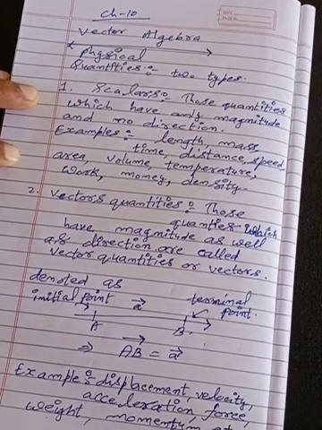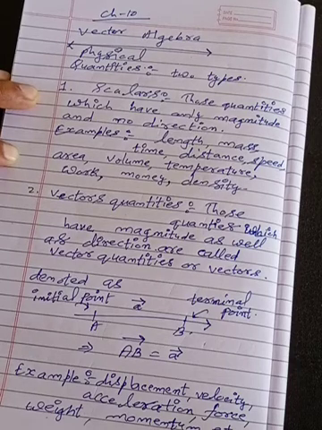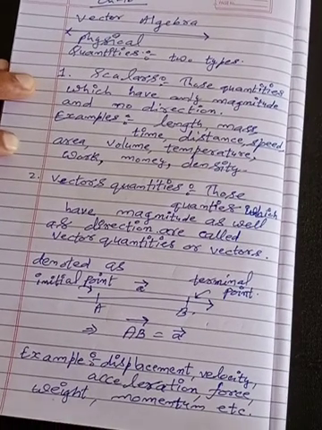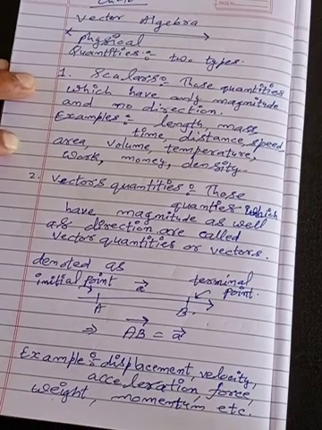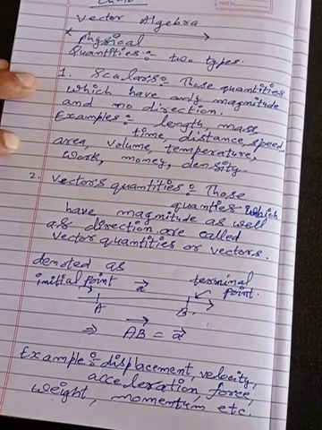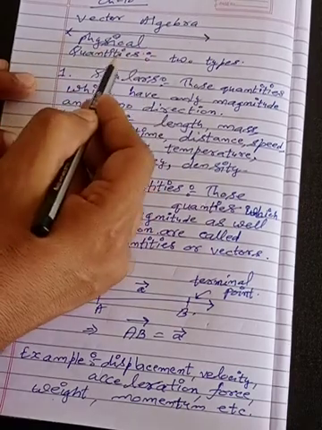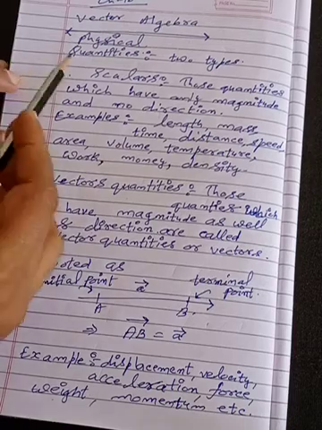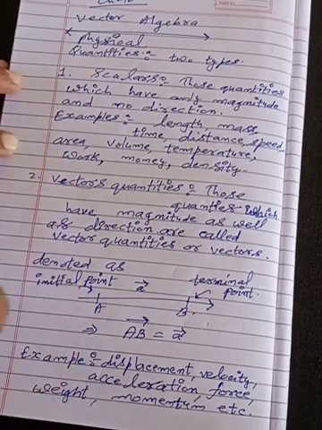Student, in this lecture we will take chapter number 10, vectorial algebra. Some terms of vector algebra we will discuss in this lecture. When we are talking about vector algebra, we have to talk about quantities. Physical quantities we can divide in two types: one is scalar quantities and the other is vector quantities.